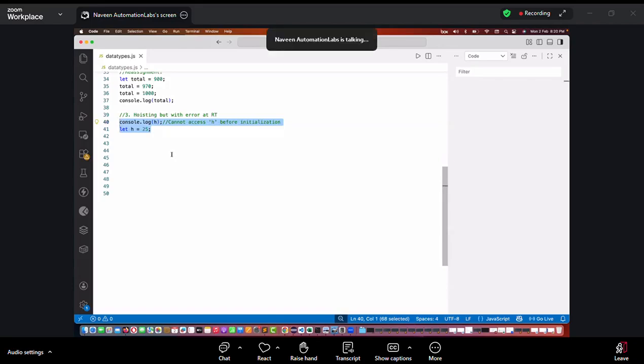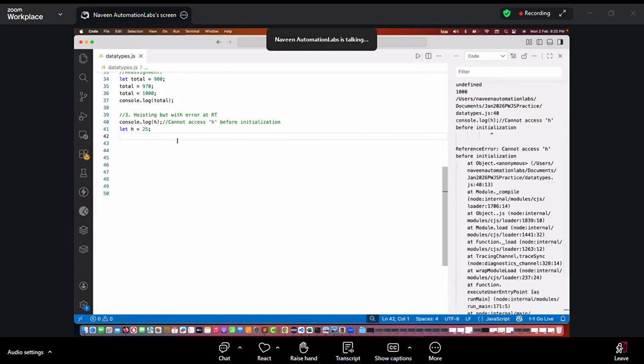Will you write the code like this? Let's see, in Playwright, you're writing something like this. I'm writing get the title, get the value of the element, get the text of that particular element, but before that, I'm printing it. And here you're writing the getText method or textContent method. Don't you think it's very weird, how can you access before declaring it? The value is assigned at line number 41, and you are trying to access the value of h before line number 41. So here the parser will not give you any error. And then after that, it will give you the error over here. And yes, the program will be terminated at this particular line. It will not proceed further.